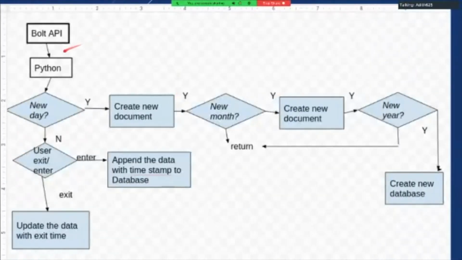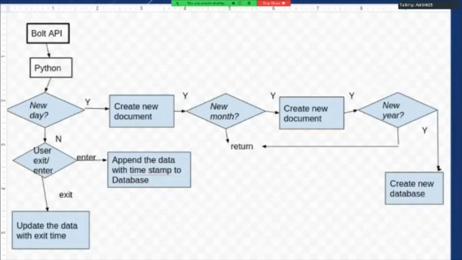So here the data is requested from the Bolt API. The Python code gets the data regarding who has opened the door. Then the first stage is going to check if it is a new day. I have also included the code to handle cases when it is a new day or a new month, because the data which I am storing in the database is not simply dumped into the database. It is organized properly.